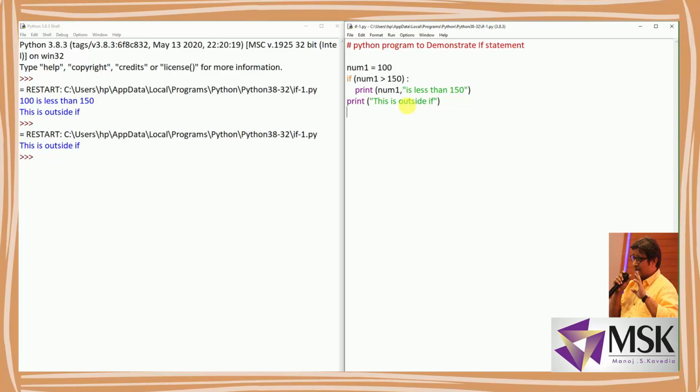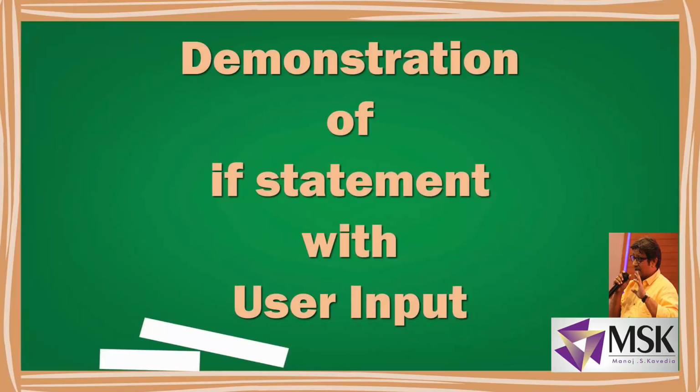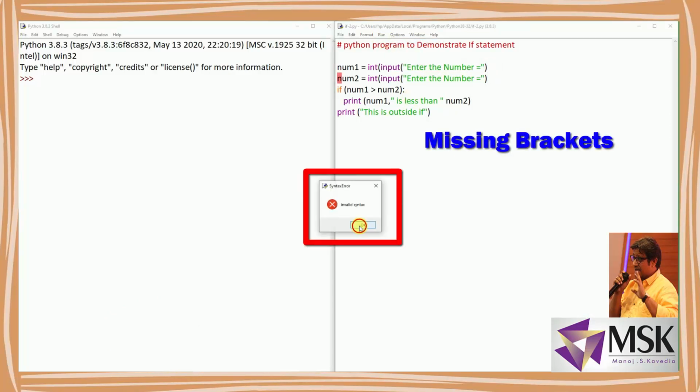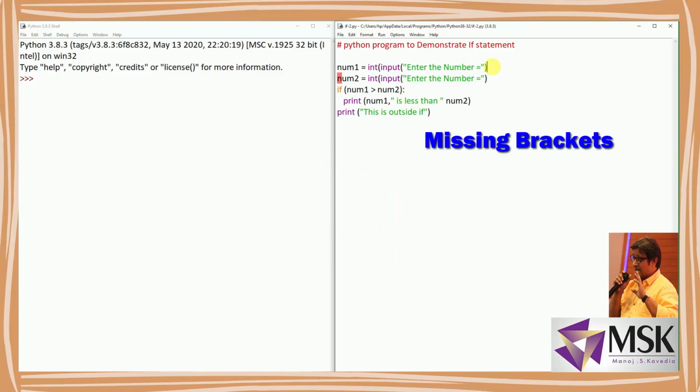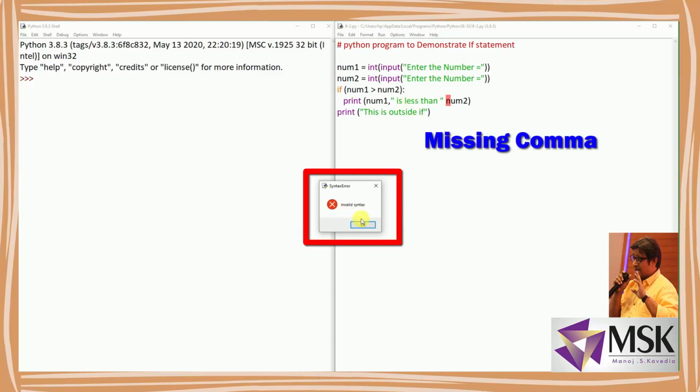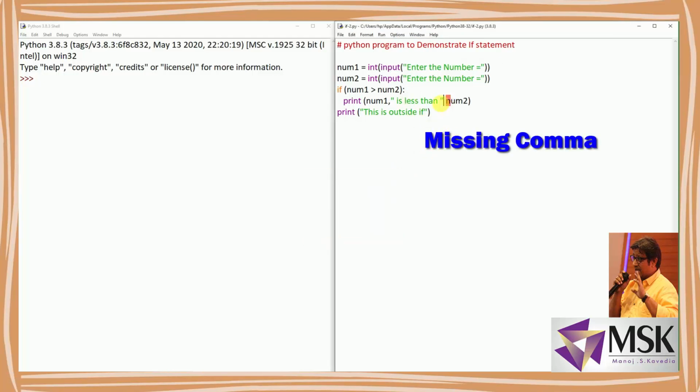So I hope the if statement is clear, in which the data is taken from the user and then the same conditions are evaluated. Now I'll execute the program. Run. Now it's giving an error because I have not completed these brackets. Now let's see the execution. See, again it is giving invalid syntax because here I have not written a comma. So even this debugging of errors is equally important.